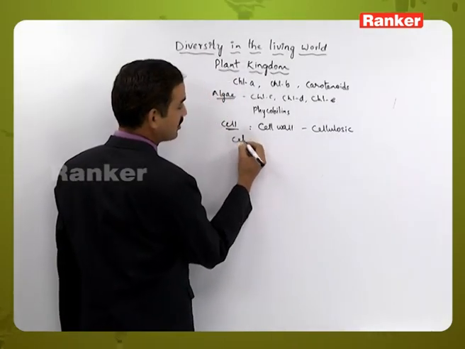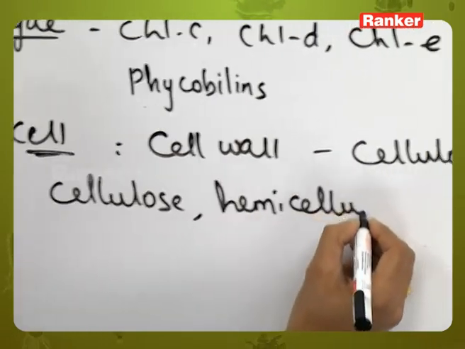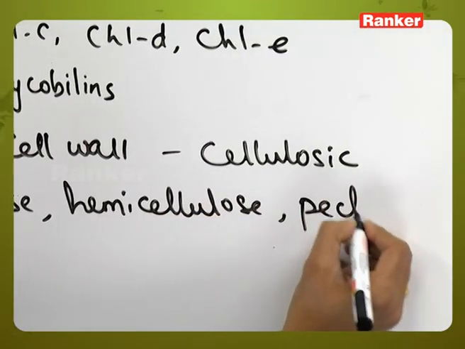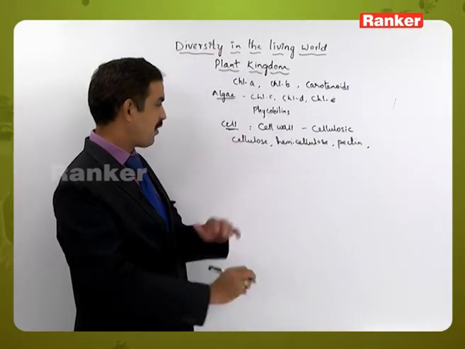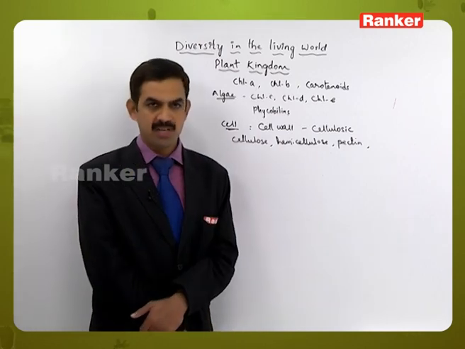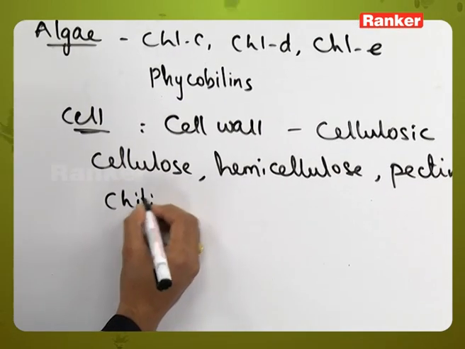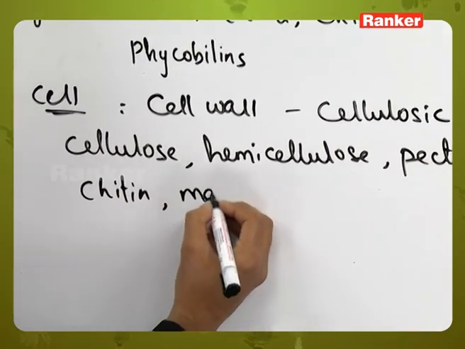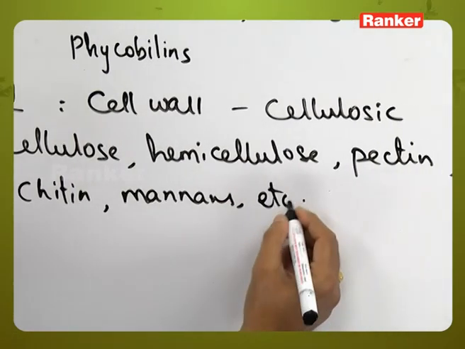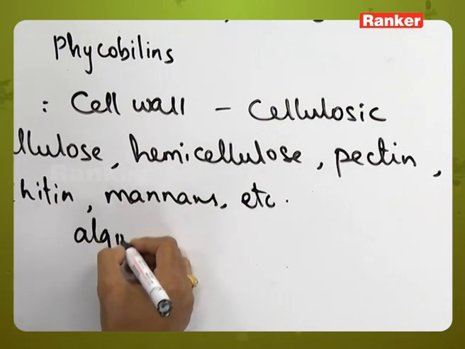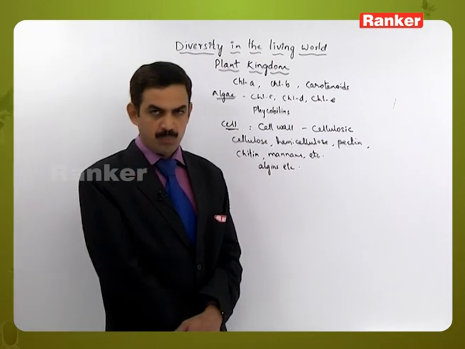That means it contains cellulose, hemicellulose, pectin, and these are the basic type of cell components which are present in the primary cell wall of higher plants, but some of them will have chitin, mannans, or apart from this one, some will have algins, etc. So like different types of alginic compounds are also being present.